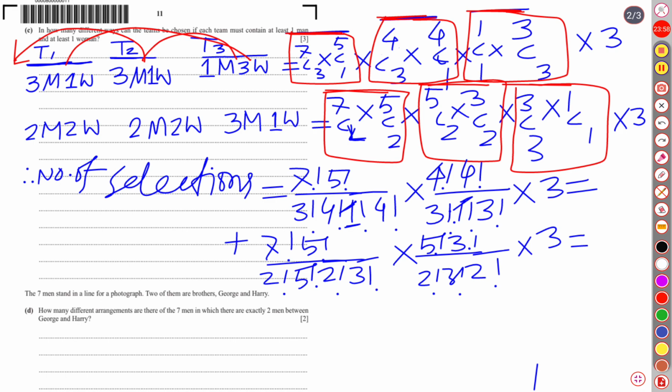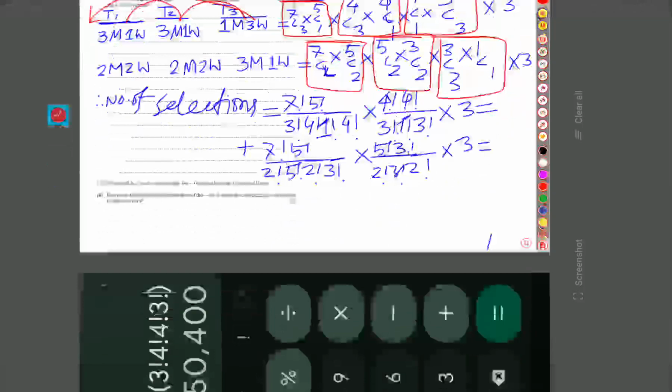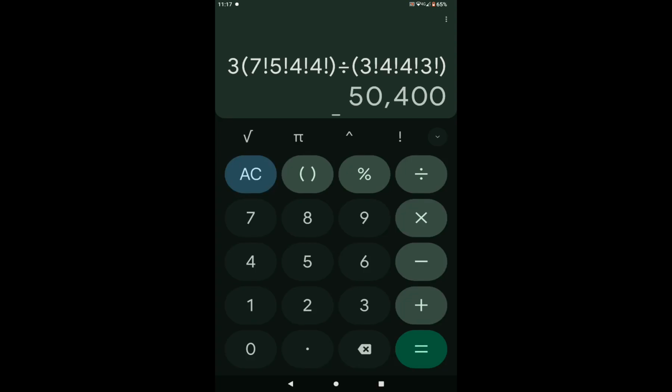So two threes and two fours. So in the denominator there will be 3 factorials and 2 4 factorials. So there will be another 3 factorial.